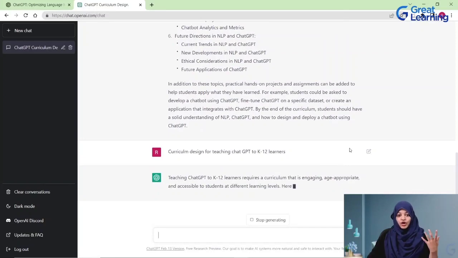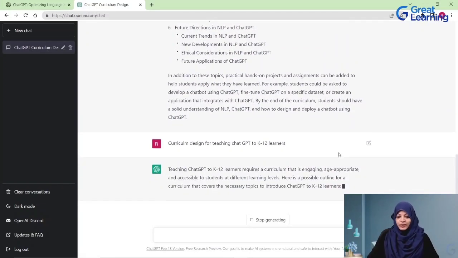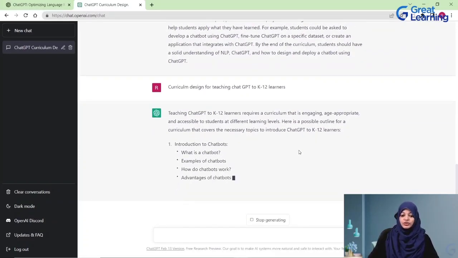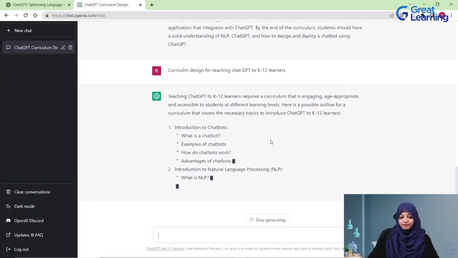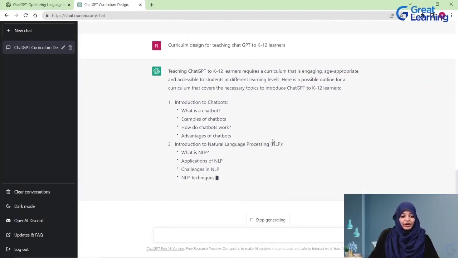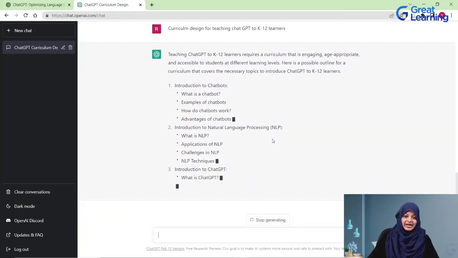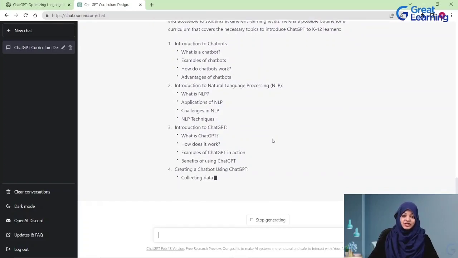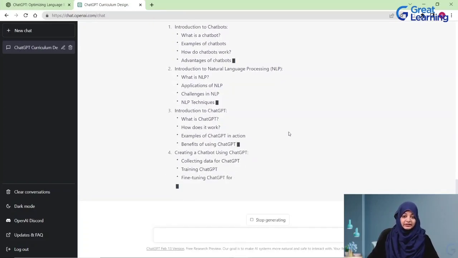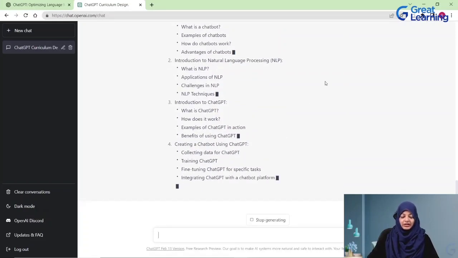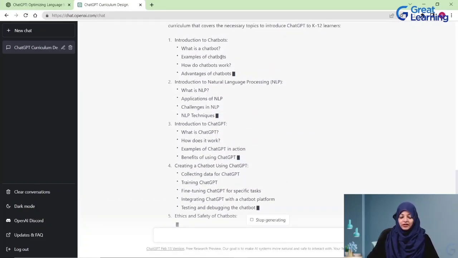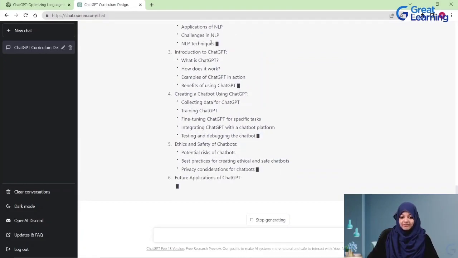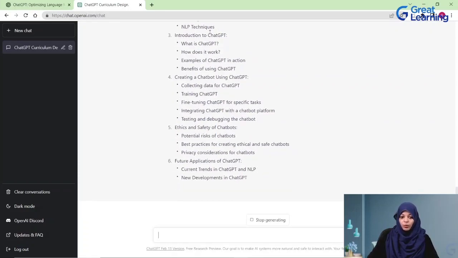As you can see, in a conversational manner, ChatGPT starts with telling us that the curriculum must be engaging and it must be age appropriate. Now, you can see that there is a difference in how it starts. In the earlier curriculum, there was an understanding that the learner would know about chatbots. Here, that particular premise is excluded because obviously a K-12 learner might not know what a chatbot is. So it includes that here, introduction to chatbots. Then it goes on to what NLP is, a very base level understanding of NLP, followed by what ChatGPT is,